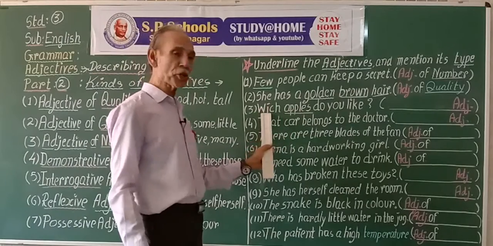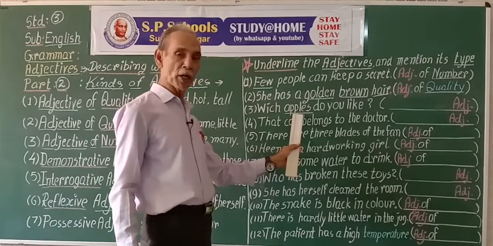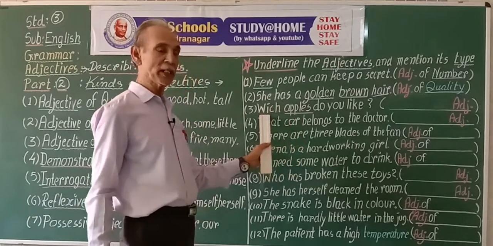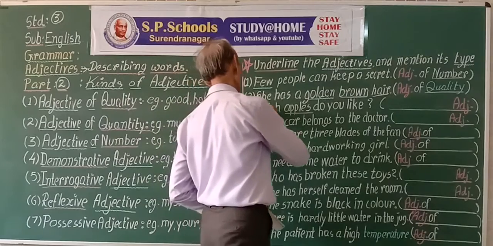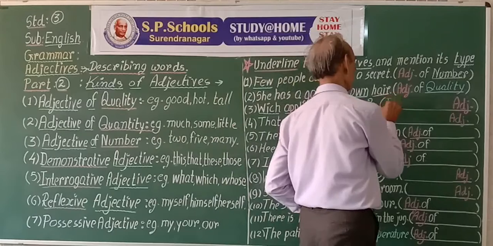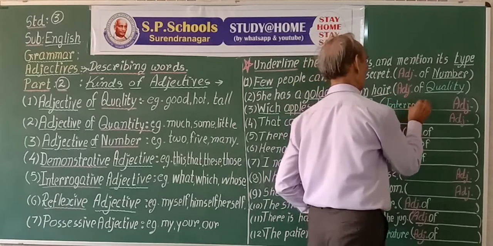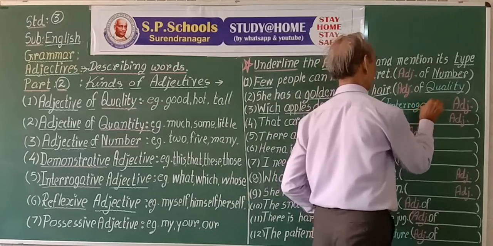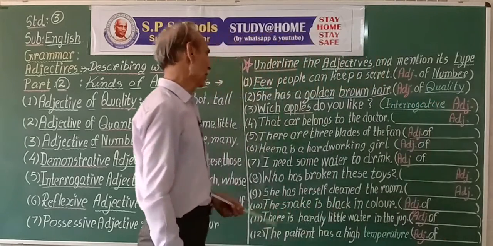When which, the interrogative word, is followed by a noun or naming word, it acts as an adjective. So which is the interrogative adjective.